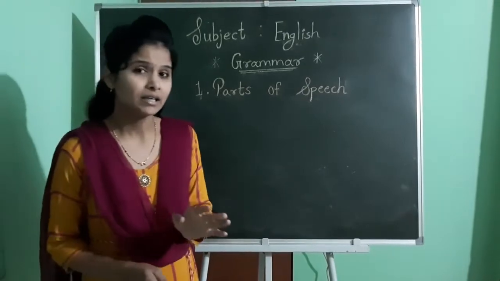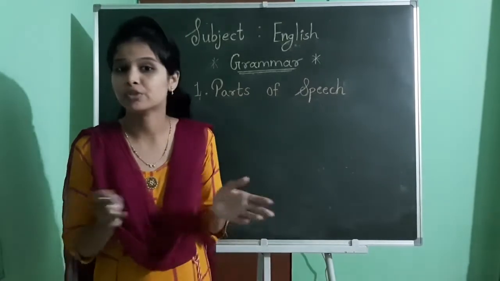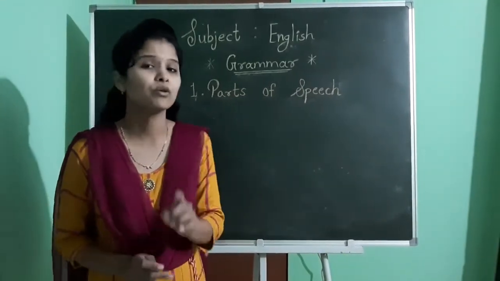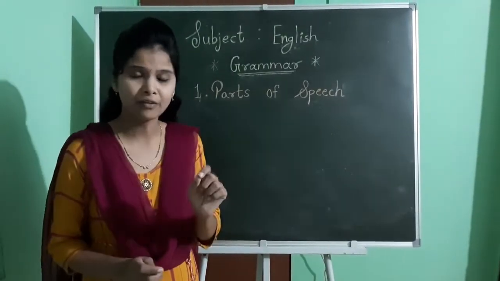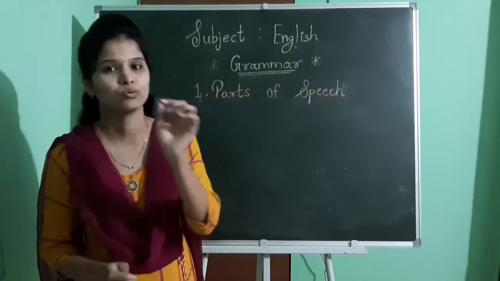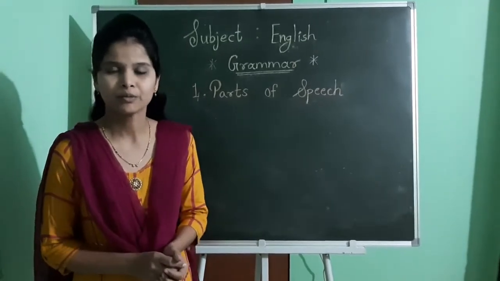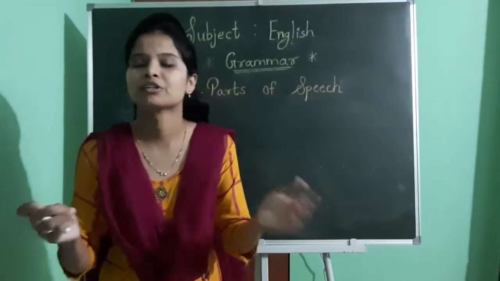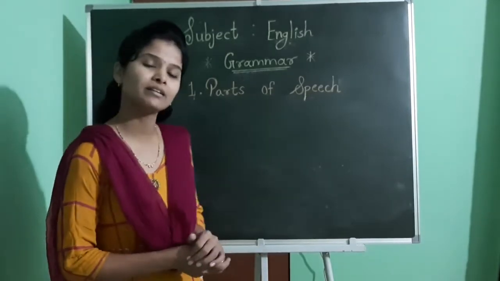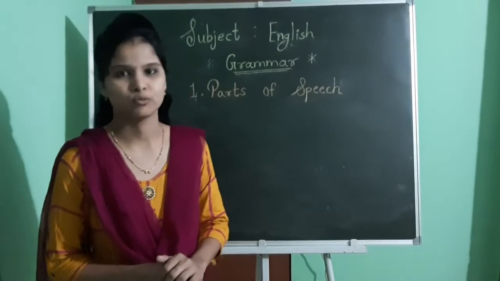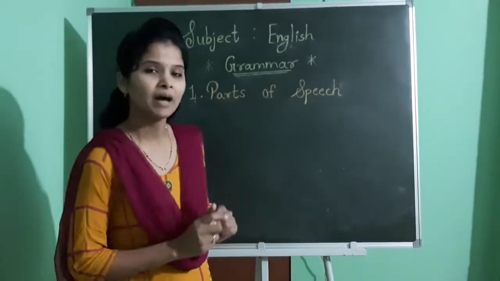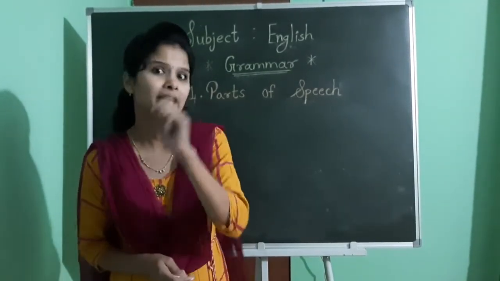See, in any sentence we use different kinds of words and every word performs its own function. Every word has its own position, its own function in a sentence. So they perform a variety of functions, and according to that there are 8 functions of words which are called the 8 parts of speech. I will explain this definition with one example.